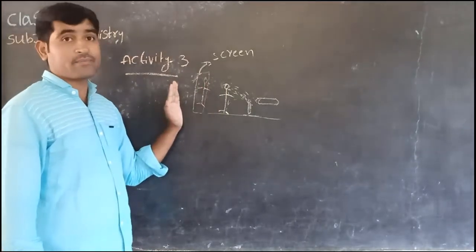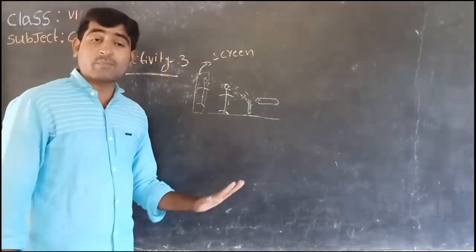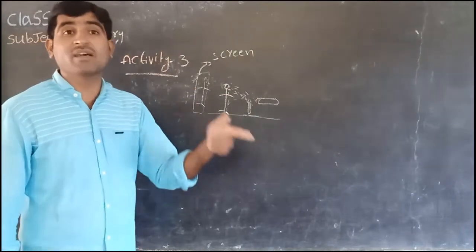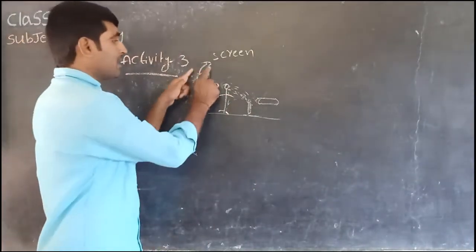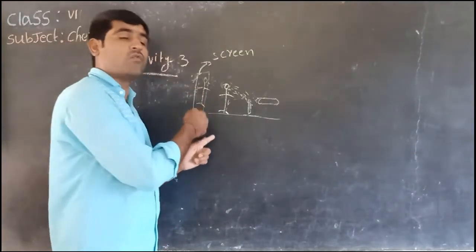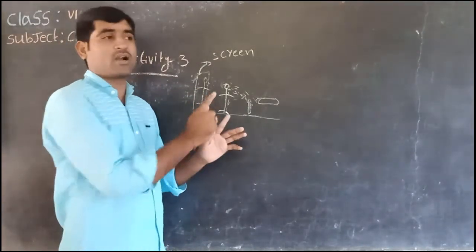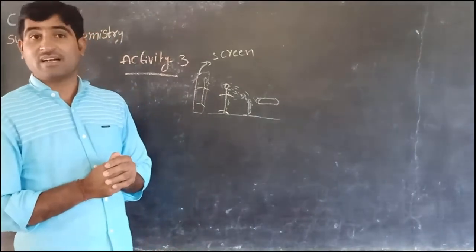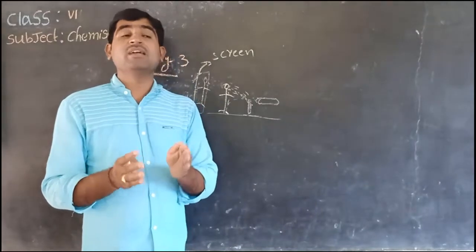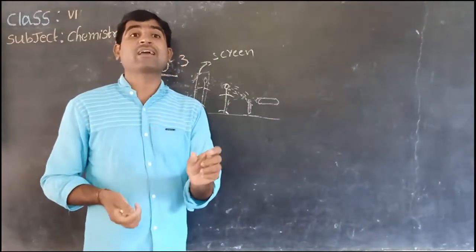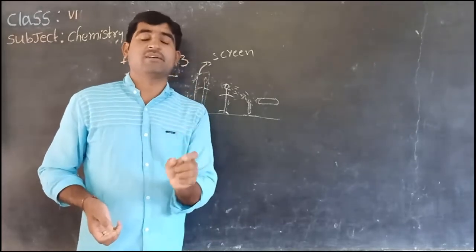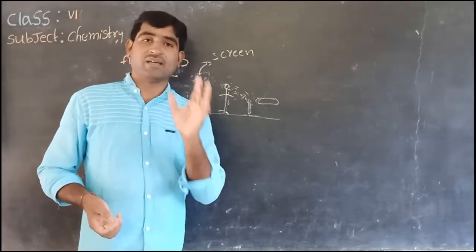If a screen is not there, the shadow does not appear. Shadow is found, but does not appear. To make the shadow appear on its back, we need to keep one screen. Either it may be cardboard, wall, or tree, or ground, whatever the screen is. Understood, children? To make the shadow appear, we need to keep a background screen. On the screen only, the shadow will appear.